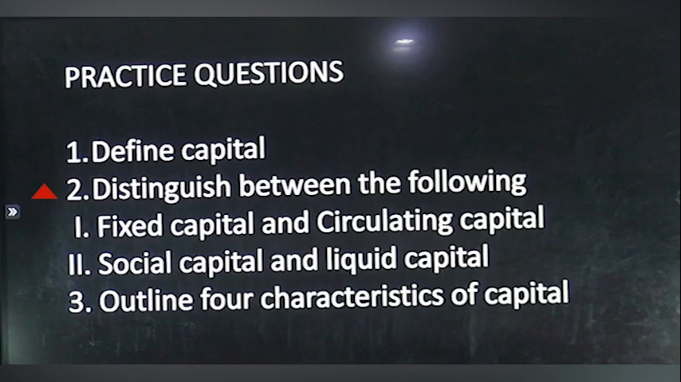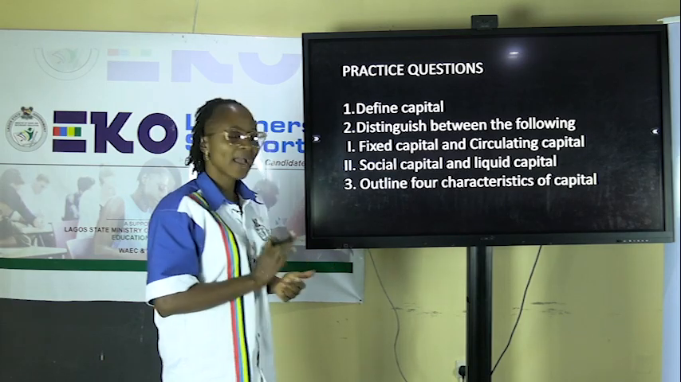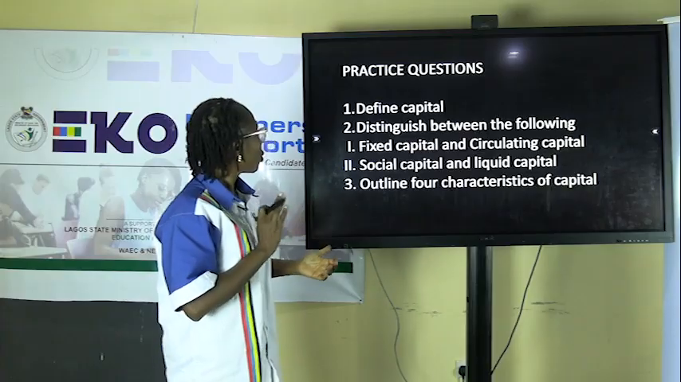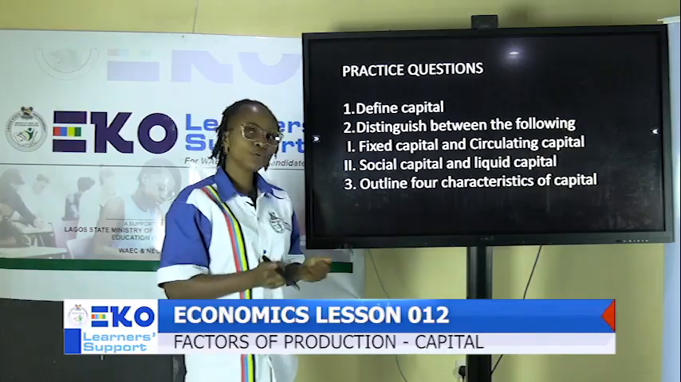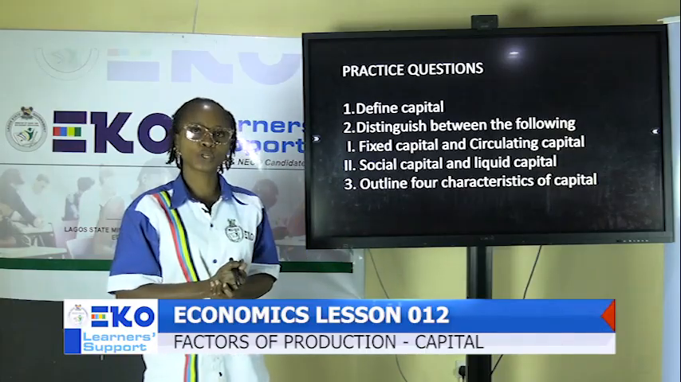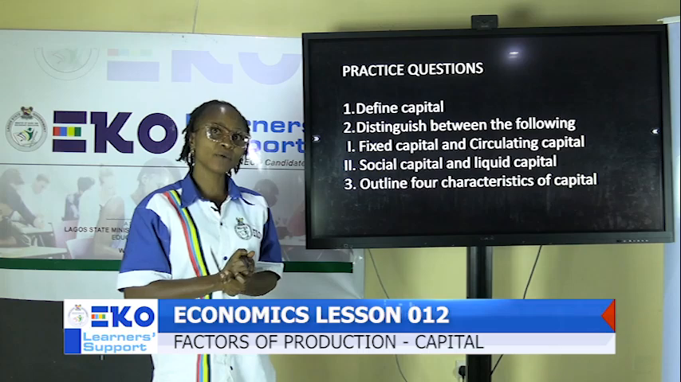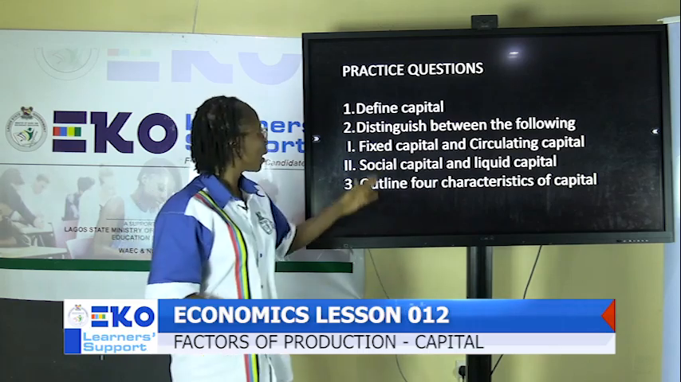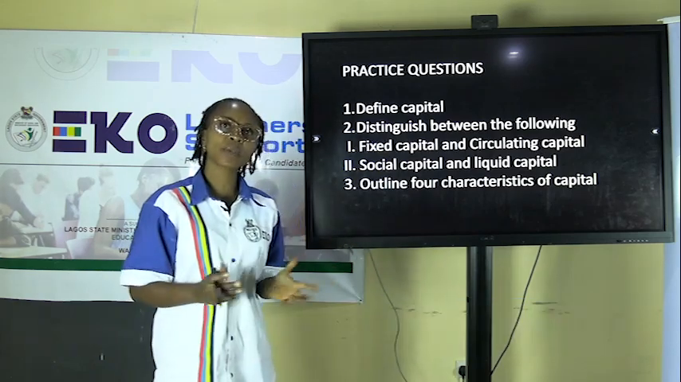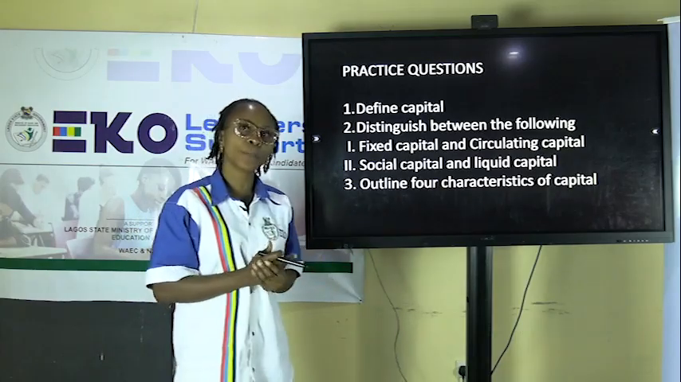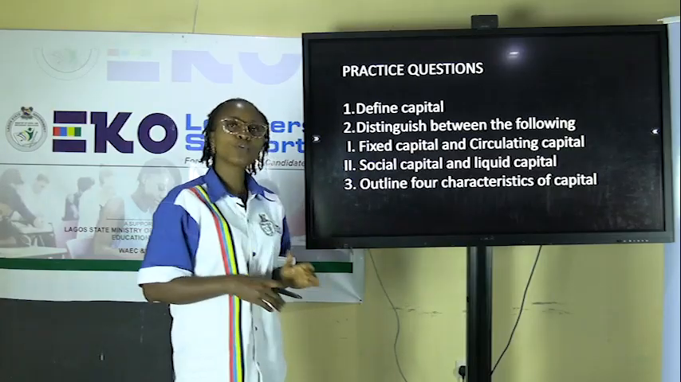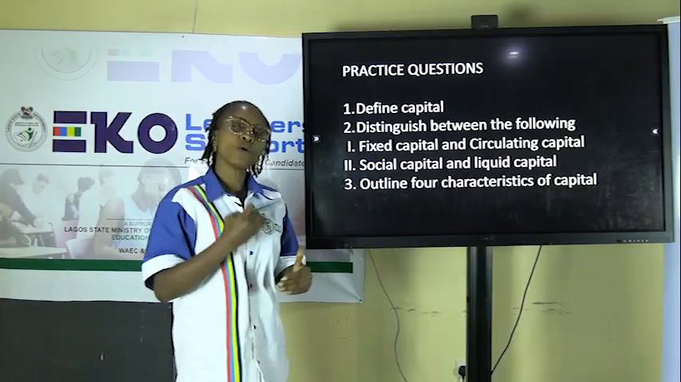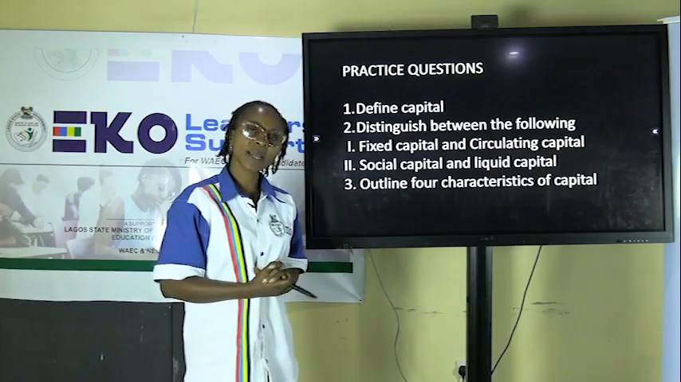Number two, we are to distinguish between the following types of capital: fixed capital, circulating capital, social capital, and liquid capital. Let's take fixed capital and circulating capital first. Fixed capital are those assets that are not used up in the process of production of goods and services, and also they are durable assets. While circulating capital are those assets that are used up in the production of goods and services.